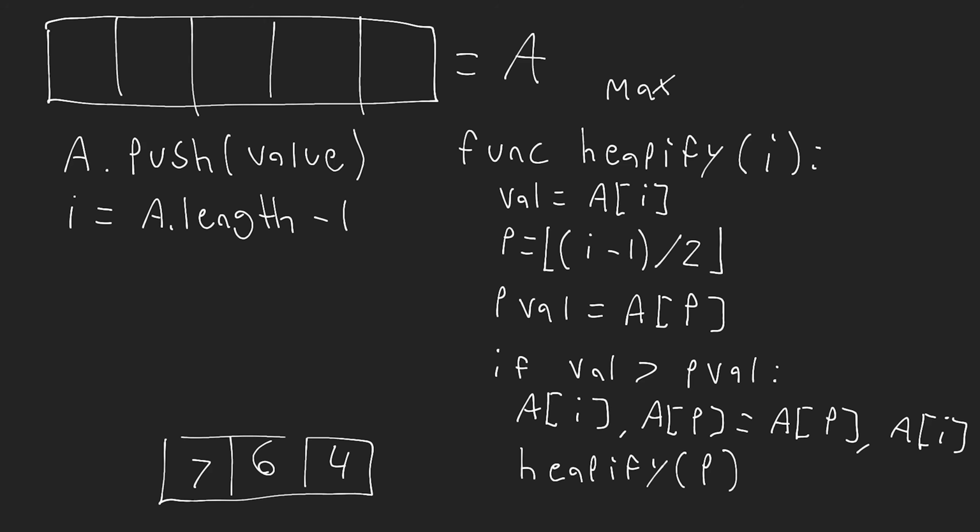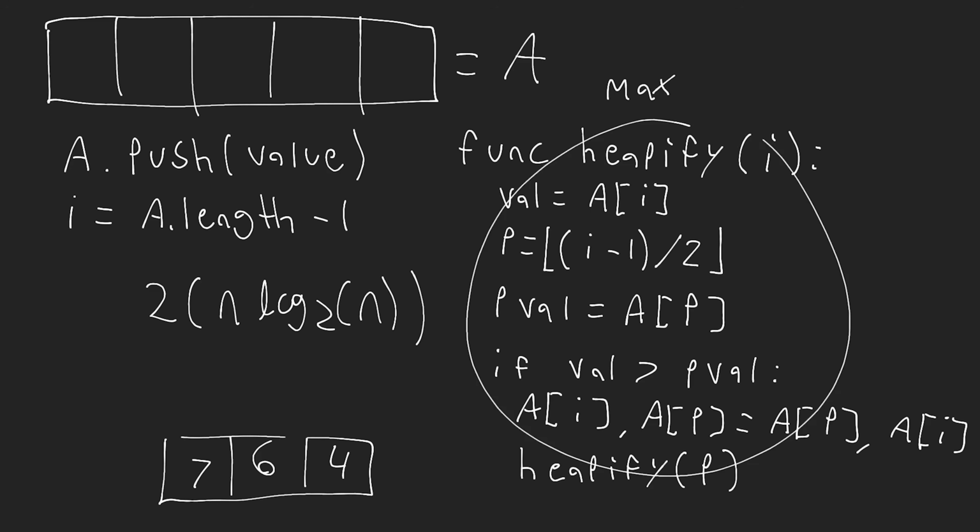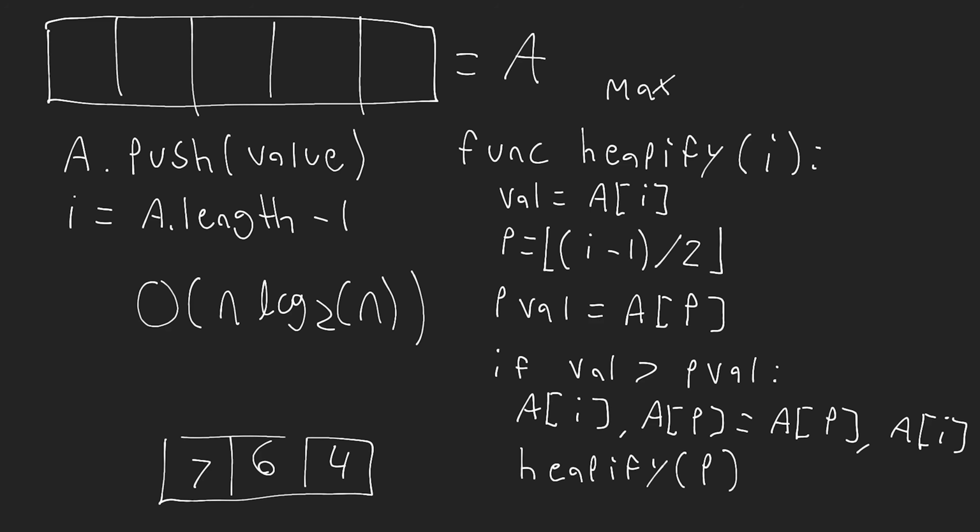Now, that gives us a sorted array, and that operation takes 2 multiplied by n log base 2 of n time. The reason this is 2 multiplied is because the first thing we need to do is push all of the values in the heap, which takes n log n time. Then we need to extract all of the values from the heap, which takes, again, n log base 2 of n time. So we multiply it by 2, but we know the constants don't matter, so we remove that, and that gives us the big O notation of n log base 2 of n to sort an array using a heap, okay?